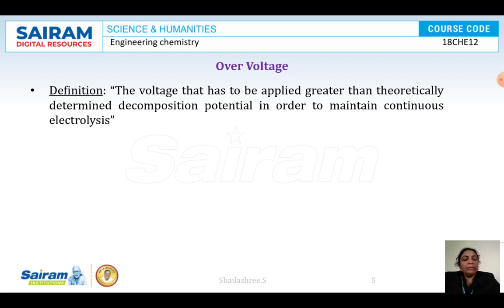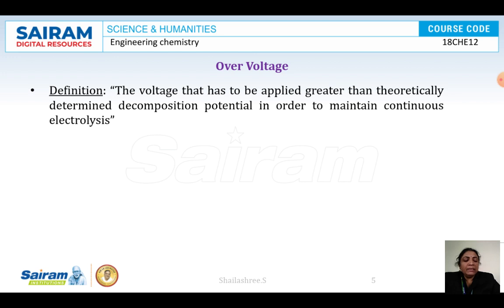But you apply 1.23 volts, and what happens? Electrolysis is not taking place. When you increase the voltage up to 1.7 volts, only then does continuous electrolysis begin. When you use the theoretical decomposition potential and start the electrolysis, it starts and stops immediately.